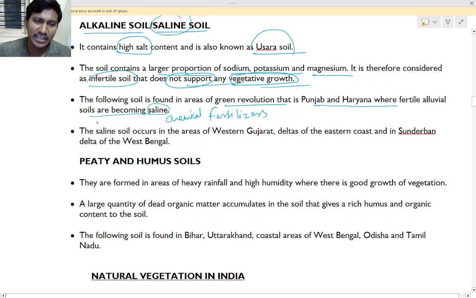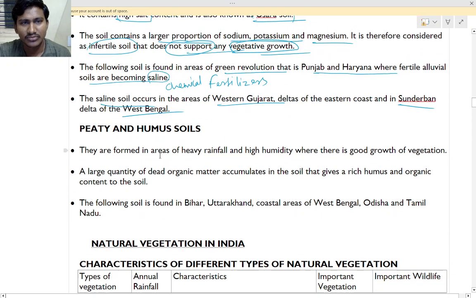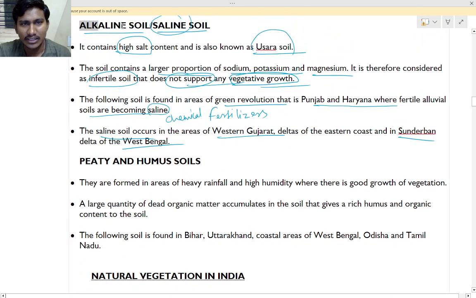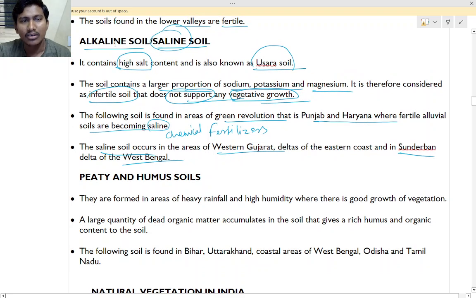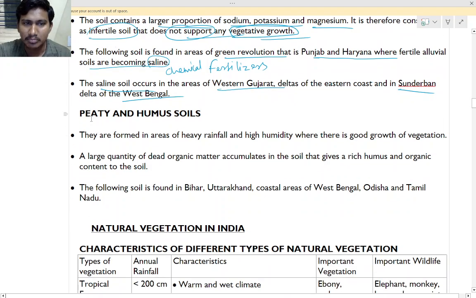Saline soil occurs in the areas of western Gujarat, deltas of the eastern coast, in Sundarbans and delta of West Bengal. Sundarban is the delta of West Bengal. So that is alkaline or saline soil.